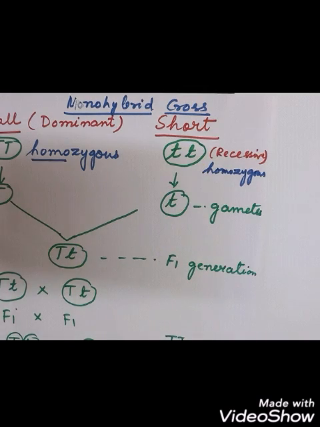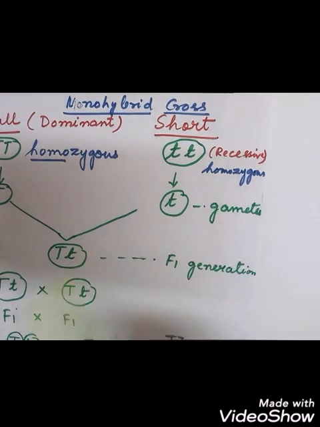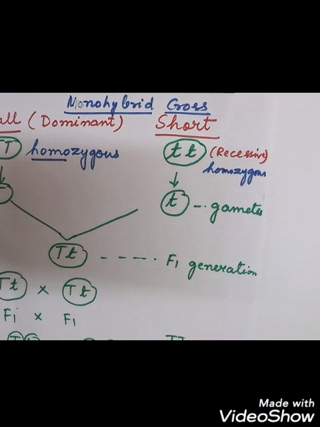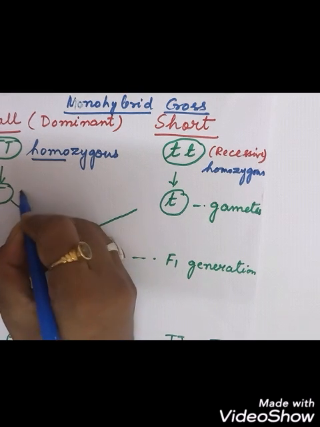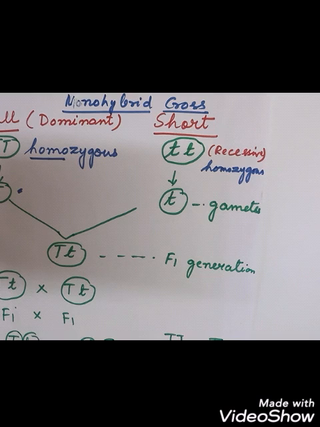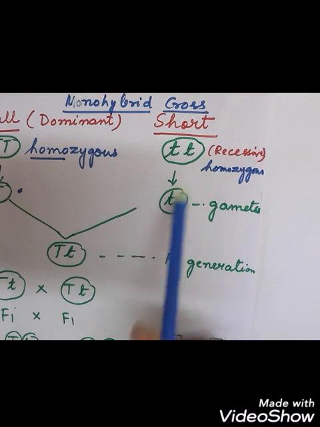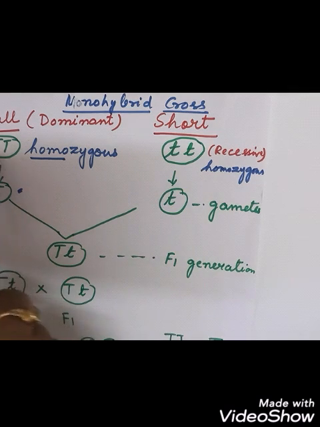So now we get the gametes. The sexually reproducing cells are called what? Gametes. Okay, so from one tall plant we are getting the gamete for tall. For T we will get one, and for the recessive we will get one small t. Because both are the same, we will get one type. This is small t, and this is also, both are the same.